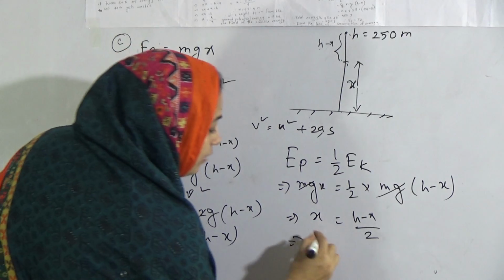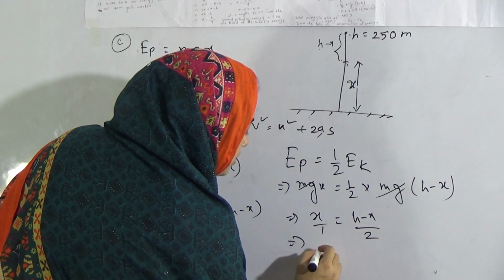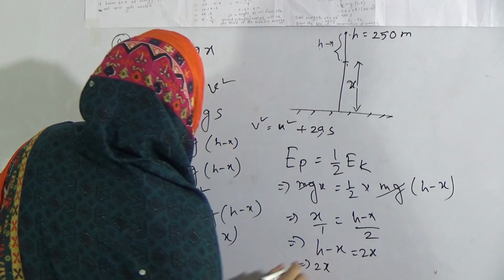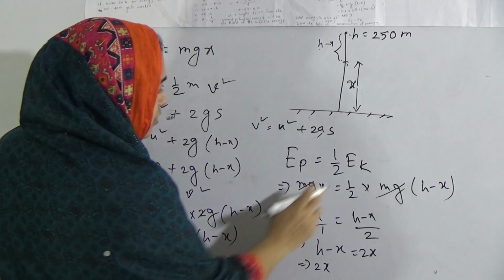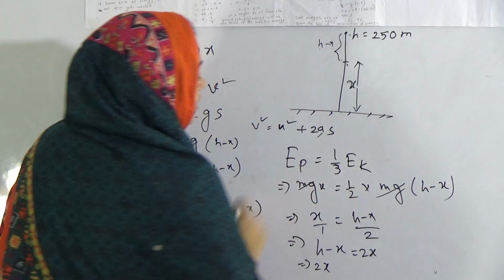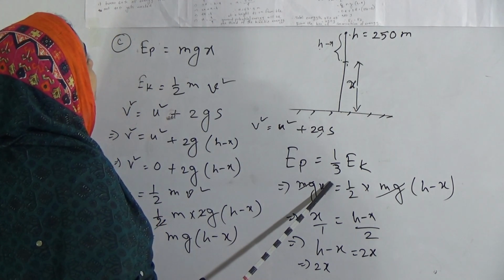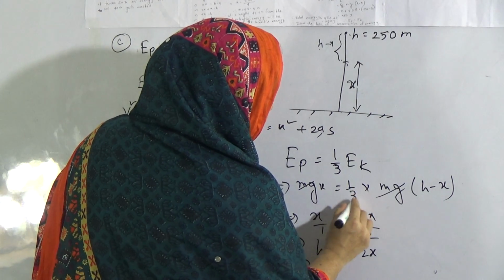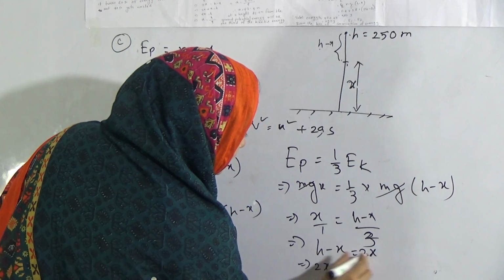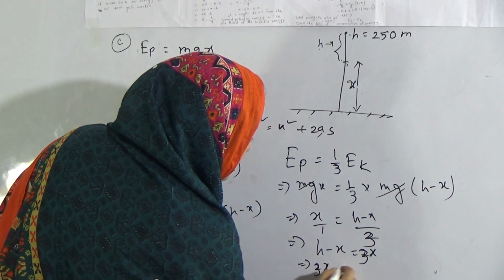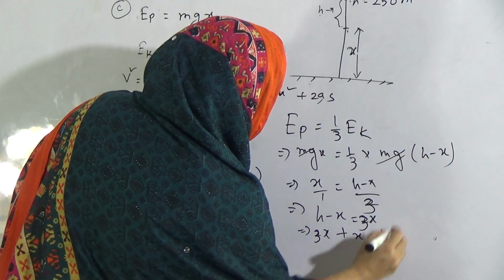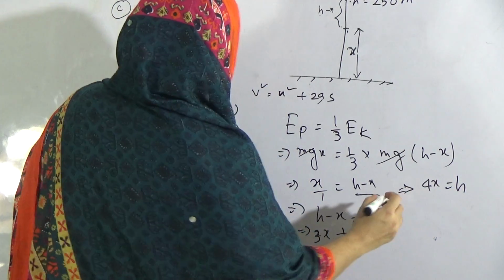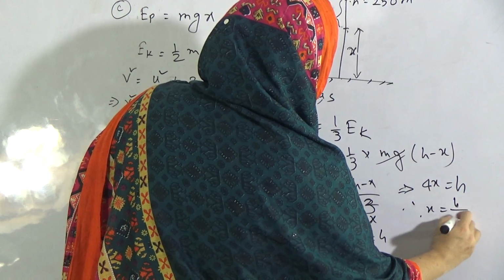Now we have to find the value of x. So we will do the cross multiplication. H minus x equals 2x... sorry, it will be 1/3. At what height will the potential energy be 1/3 of the kinetic energy? So it will be 1/3. Okay, so h minus x equals 3x, so 3x plus x equals h. Then 4x equals h. So x will be h divided by 4.